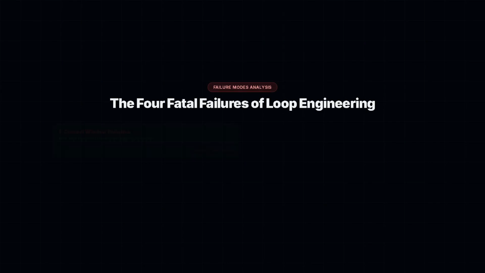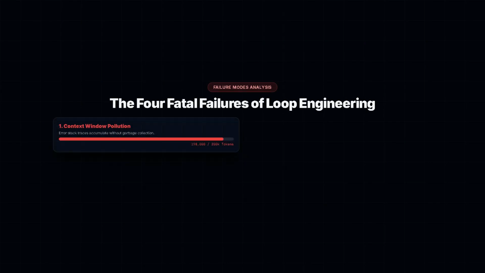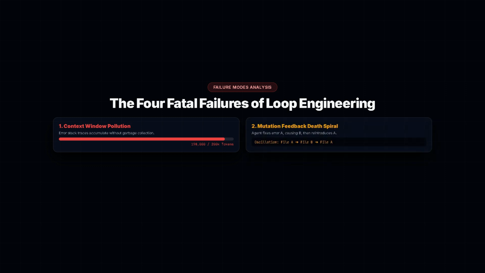The problem occurs when you try to build an entire product around an ungoverned loop. 4 fatal failure modes inevitably destroy the system. First, context pollution and semantic drift. By iteration 20, your context window is clogged with 80,000 tokens of failed shell commands and irrelevant stack traces. The model loses its original system instructions and starts hallucinating fixes for errors it invented 3 turns ago.